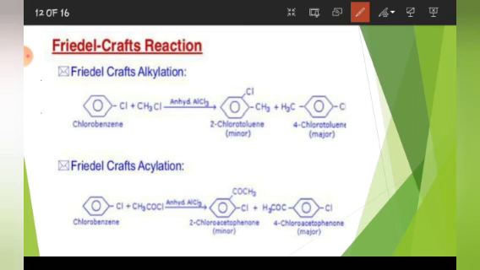Now in acylation the reaction will be CH3COCl in the presence of AlCl3. Okay, this will be the product 2-chloroacetophenone and 4-chloroacetophenone, and this will be the major product, right? So how many reactions we have seen total? One is Friedel-Crafts, and before that we have seen halogenation, nitration and sulfonation. So total 4 reactions we have seen.